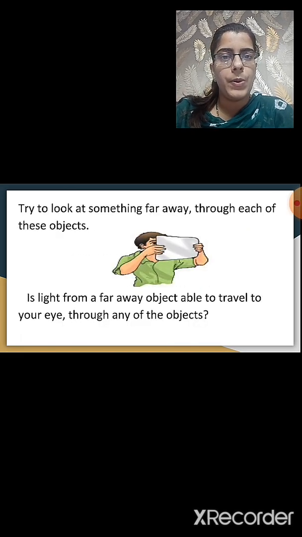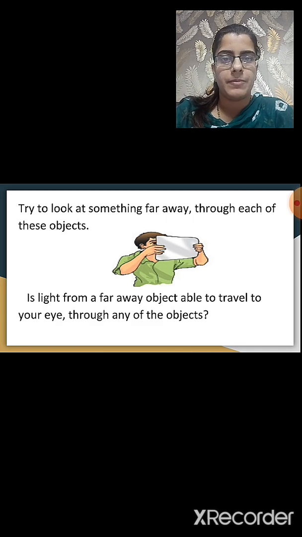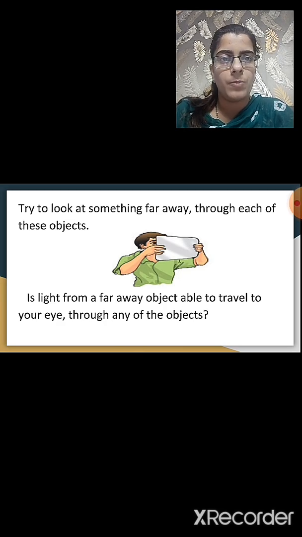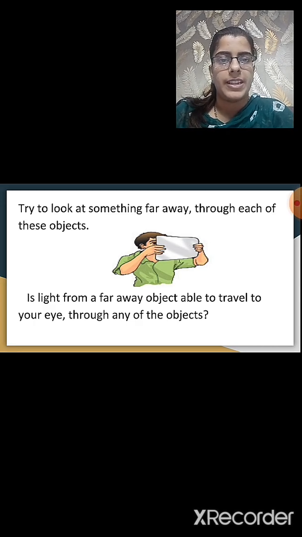Now try to look at something far through each of these objects. Is light from a far away object able to travel to your eye through any of the objects? Now you have to look through this object.